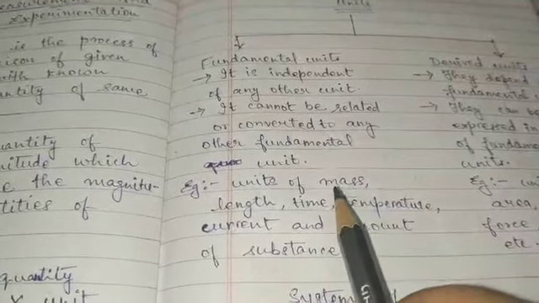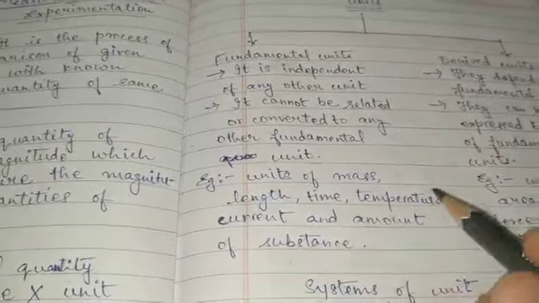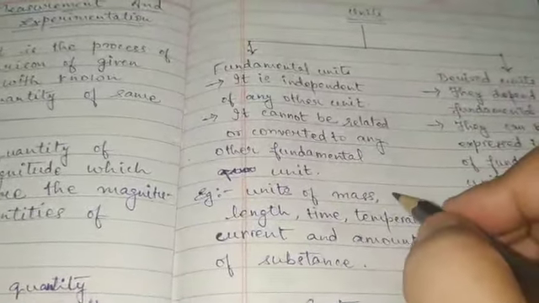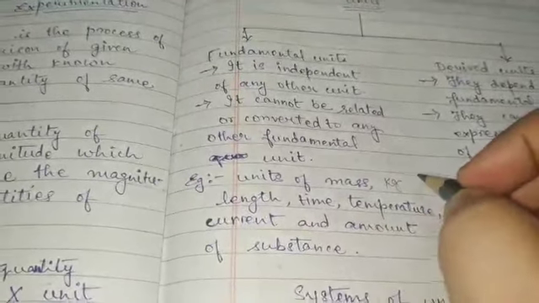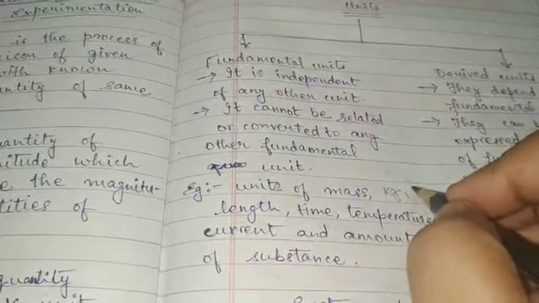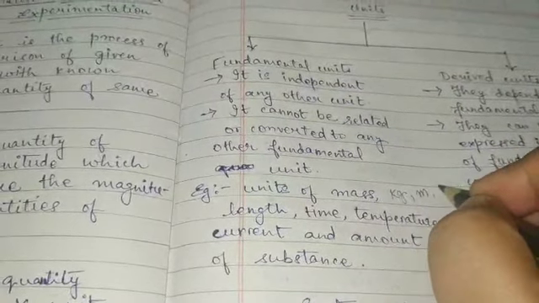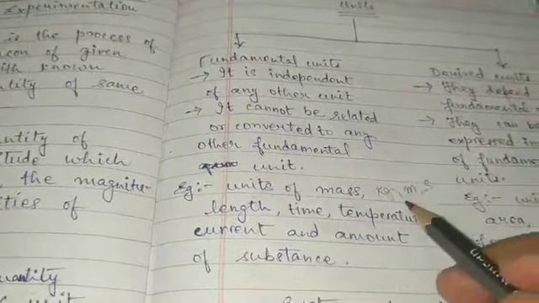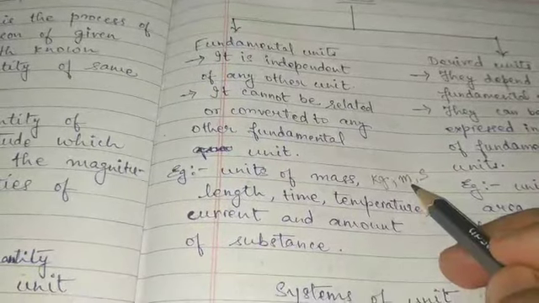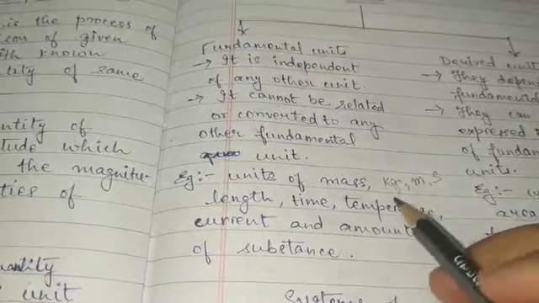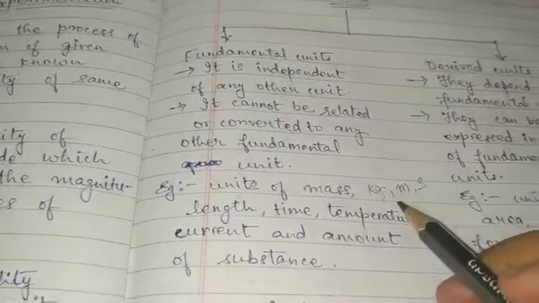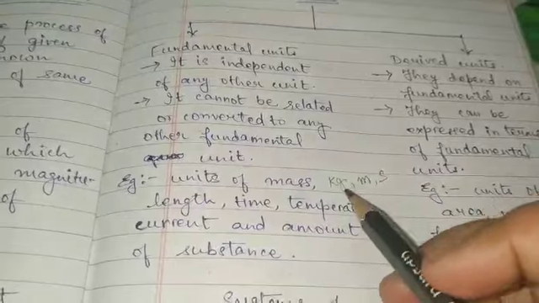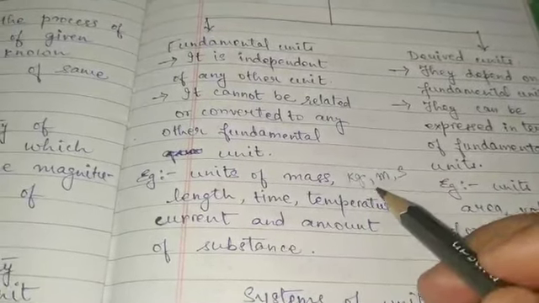You know that the unit of mass is, suppose, kg, the unit of length is meter, and the unit of time is second. Can you convert kg into meter? No. Can I convert meter into kg? No. Or kg into second? No.